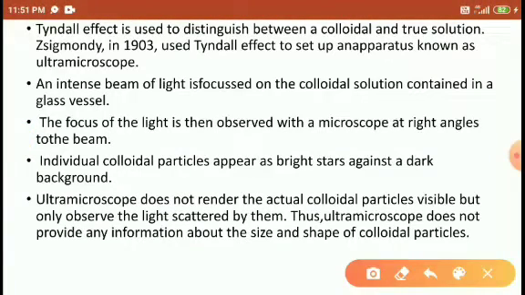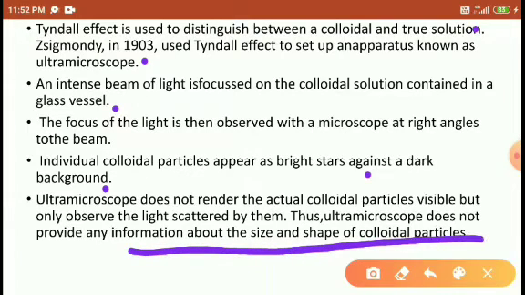The Tyndall effect is used to distinguish colloidal and true solutions, which we already discussed. The Tyndall effect is set up by an apparatus known as an ultramicroscope. With the help of the ultramicroscope we find the colloidal particles. An intense beam of light is focused on the colloidal solution contained in a glass vessel. The focused light is viewed through the microscope at a right angle. Individual colloidal particles appear as bright stars against a dark background. The microscope does not make the actual colloidal particles visible but observes the scattered light. Thus, the ultramicroscope does not provide information about the size and shape of the colloidal particles.